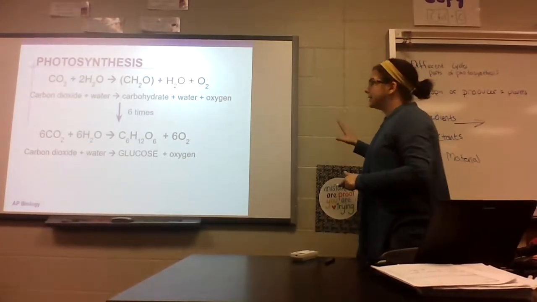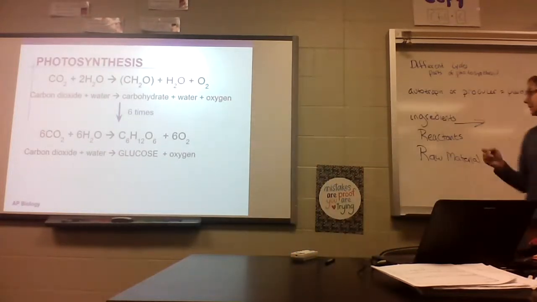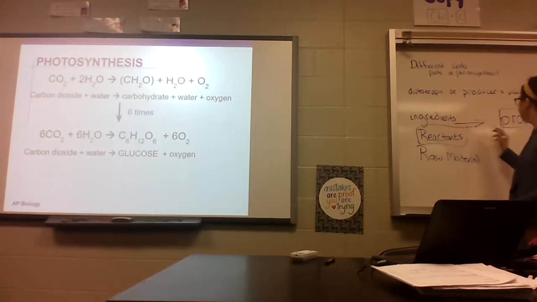So what do we call the stuff to the right of the arrow? Products. That's the most scientific one. Now, next year in chemistry, you will spend so much time talking about reactants and products. You'll never use any of the other terms. Okay? But products are what's on the right. That means what is made.